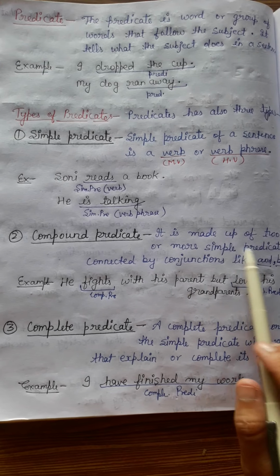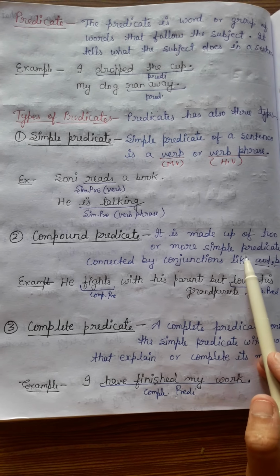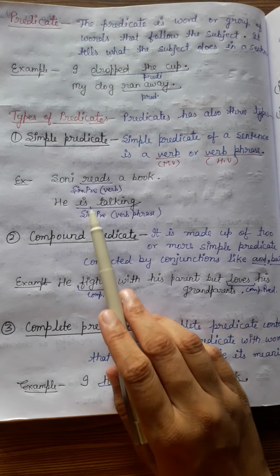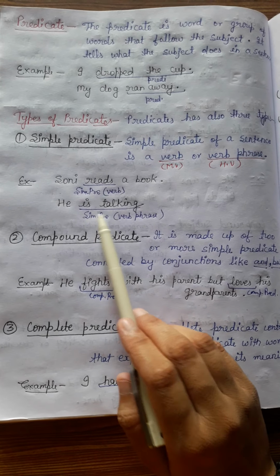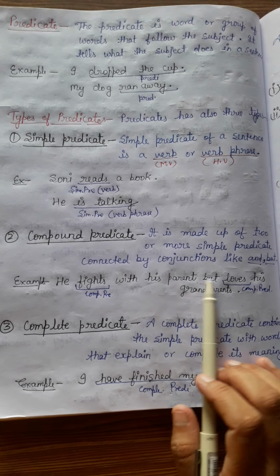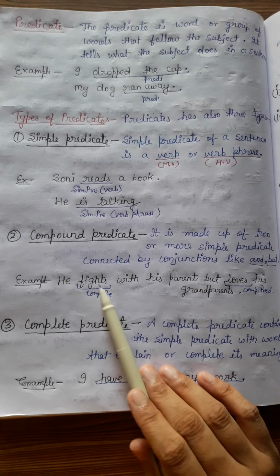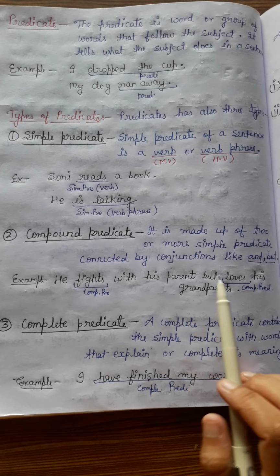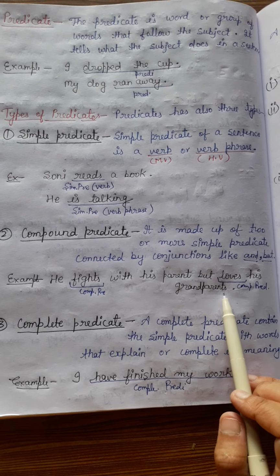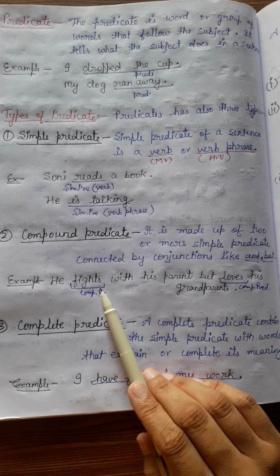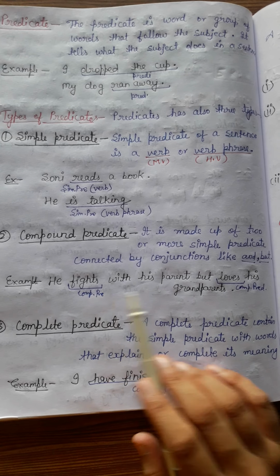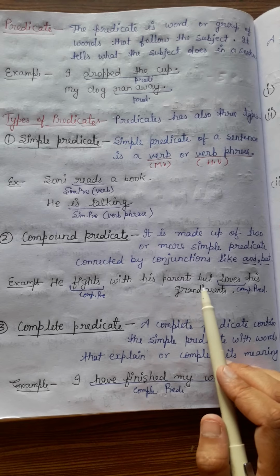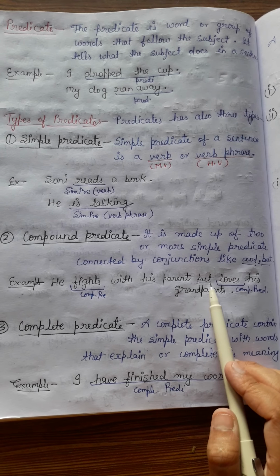It means made up of two or more simple predicates. A simple predicate can be a verb or a verb phrase, and they will be connected by a conjunction. Like, he fights with his parents but loves his grandparents. It means fight and love are both part of the compound predicate because they are connected by the conjunction but.